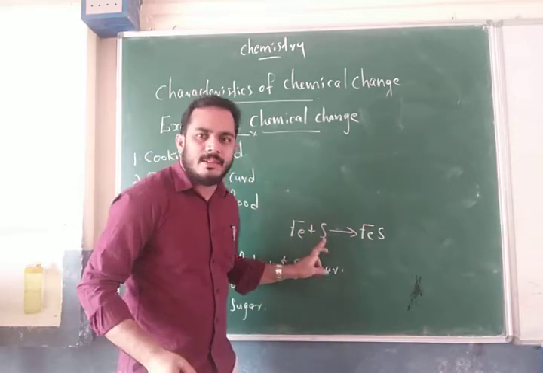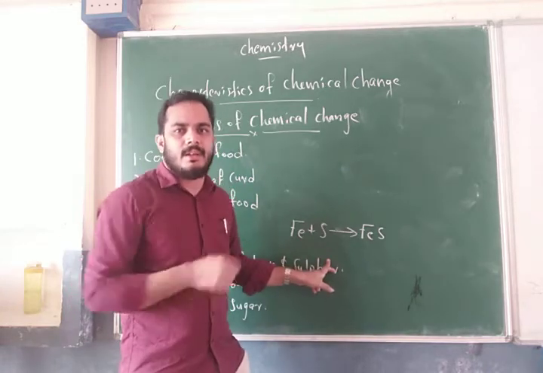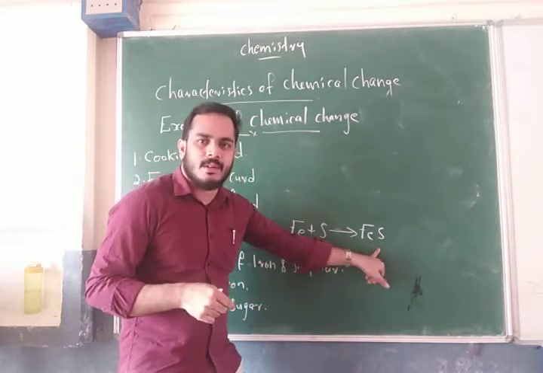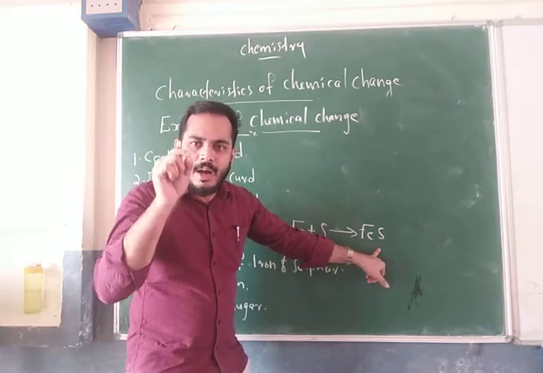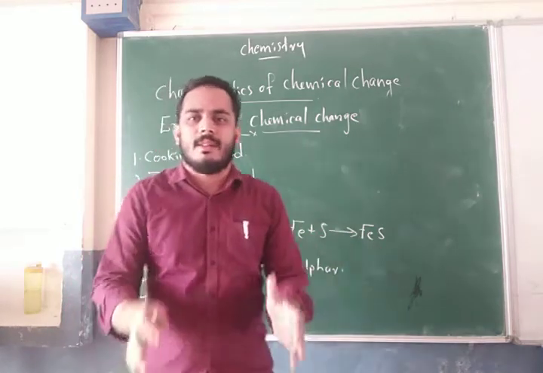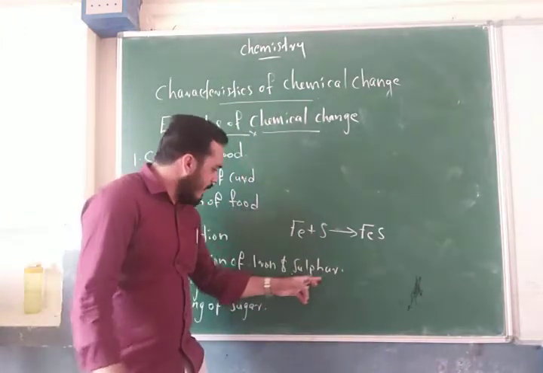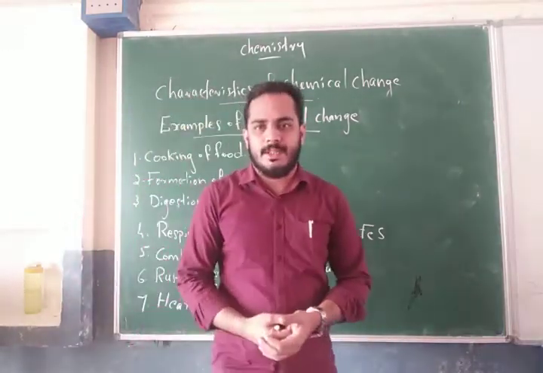After the chemical reaction, one product is formed, called iron sulfide. This iron sulfide is entirely different in character from iron and sulfur. It is also an example of chemical change.